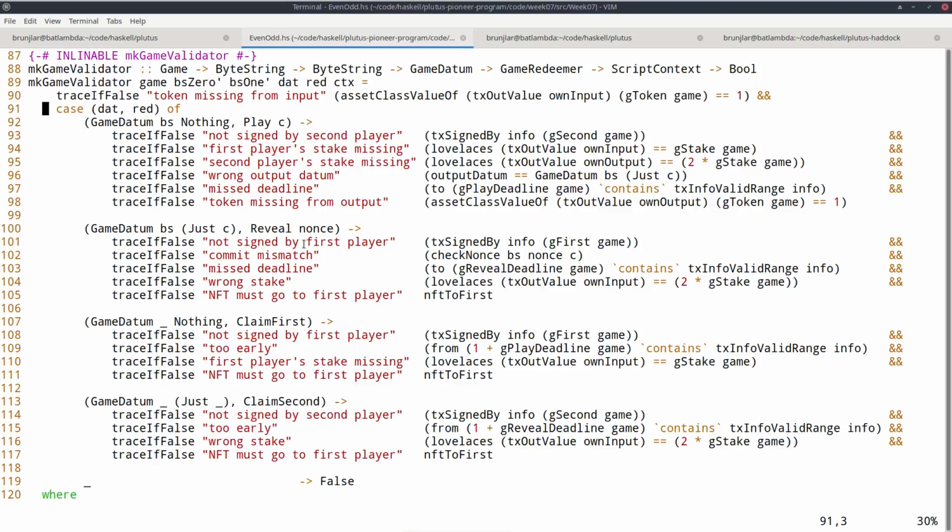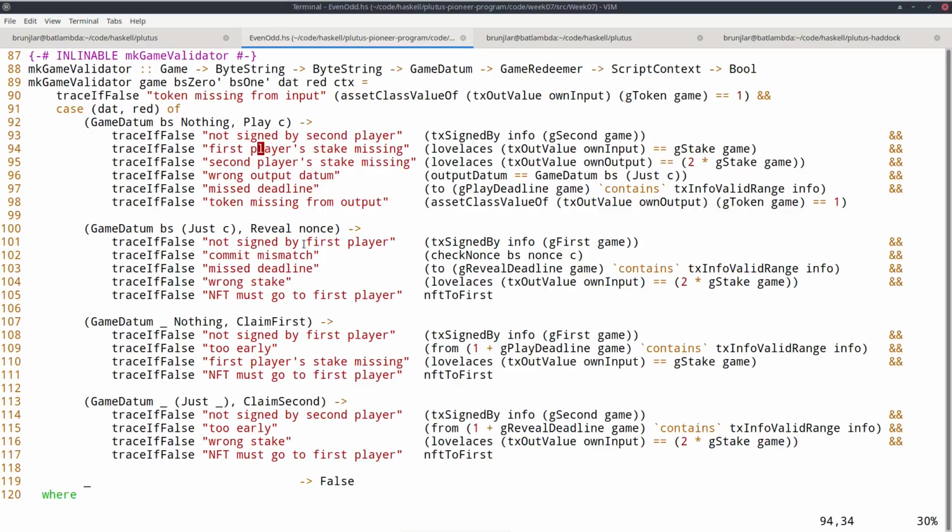The first situation is the one where the first player has moved, and the second player is moving now. So this is the transaction where the second player moves and chooses the move C. So the datum, the second component, must be nothing. Remember, that just means that the second player hasn't moved, so is moving now. And in this case, what do I have to check? I have to check that this move is indeed made by the second player, so he has to sign the transaction.